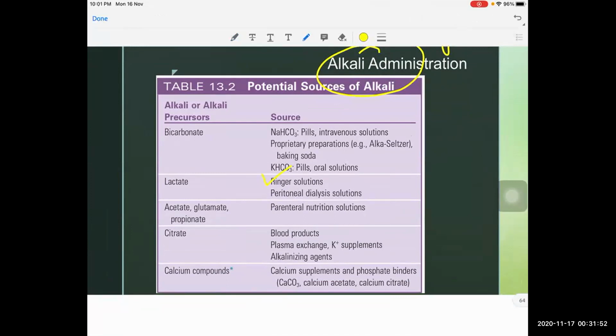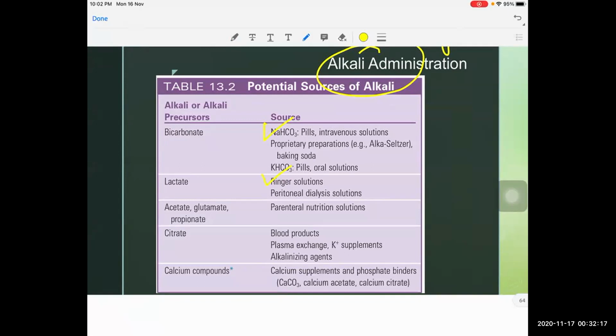That's why whenever a patient comes with vomiting, we will be infusing NaCl infusions. Whenever a patient comes with diarrhea, we will be treating with oral infusions. So we avoid Ringer lactate in patients coming with vomiting. And also the sodium bicarbonate infusions that we give may also cause metabolic alkalosis.